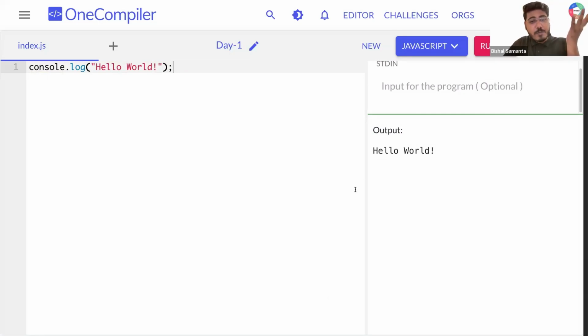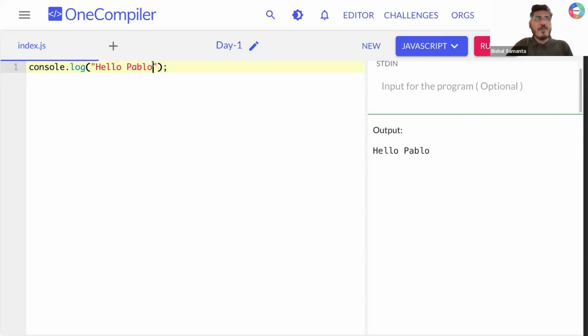Can you all type wow? You have given an instruction that, hey, can you please print hello world, right? And now when you run this, can you see I'm getting hello world here, right? And if I change this from hello world to hello Pablo, what am I supposed to get, guys? What am I supposed to get if I run this? I'm getting hello Pablo, right? Everyone sorted? Can you type one till here? Whatever you have right here, that you are able to see in this output.